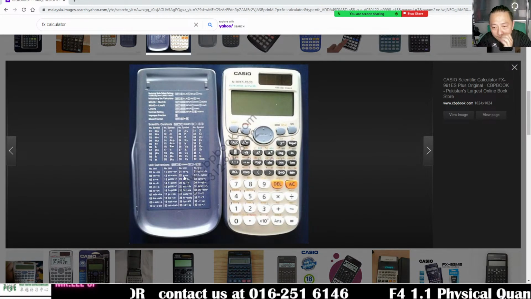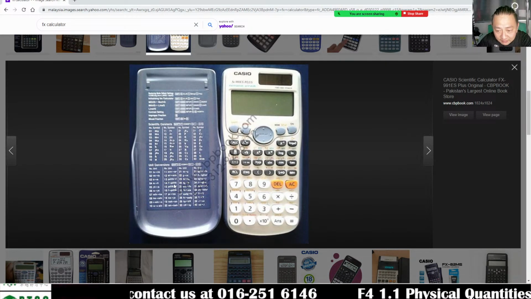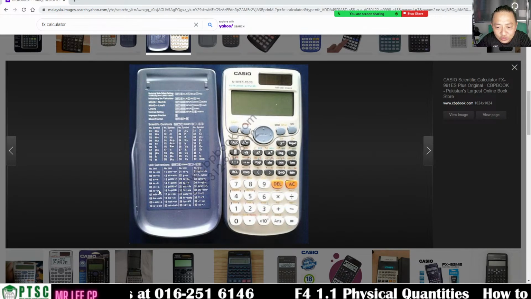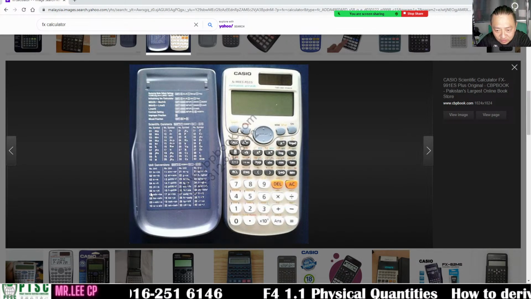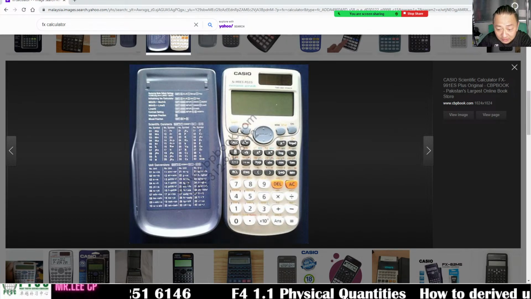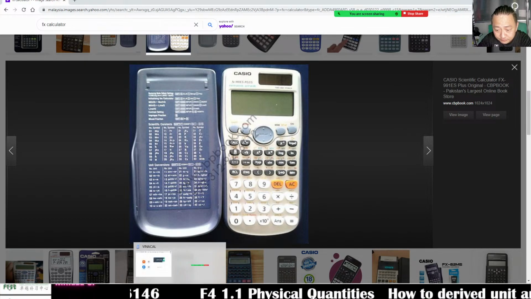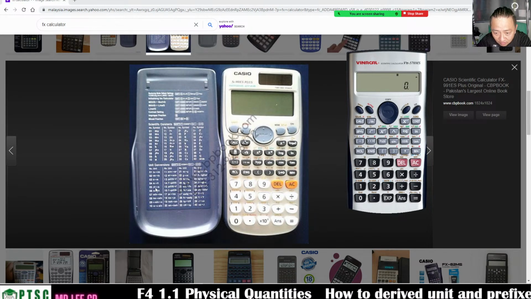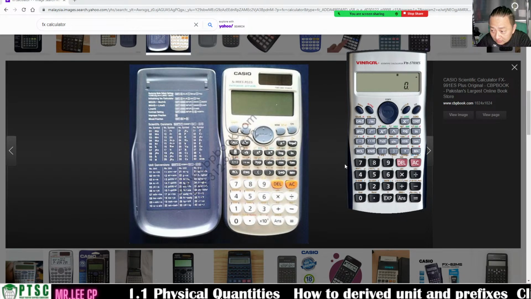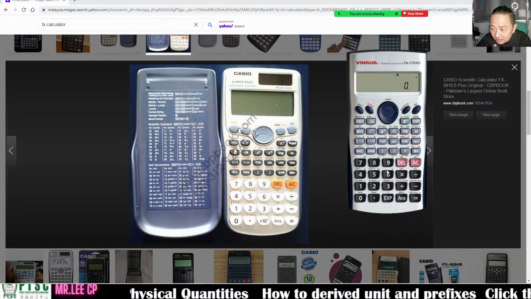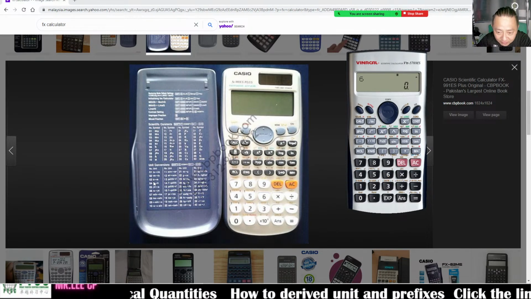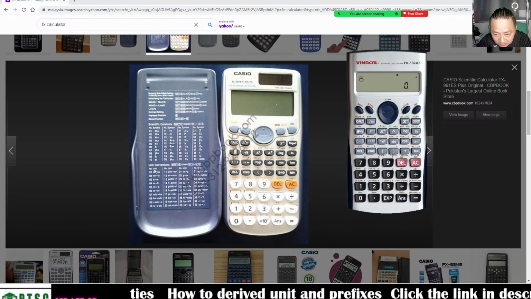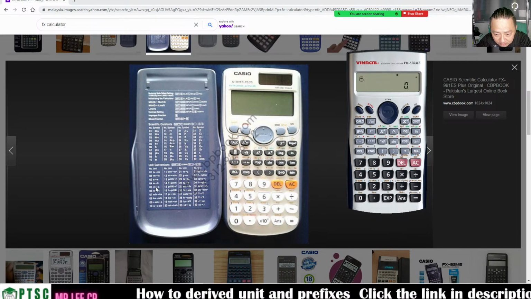Okay, now you see this number, if you want to convert meter to yard, you can press conversion 06. Right, for example, feet, 6 feet, FT. Inch, cm.